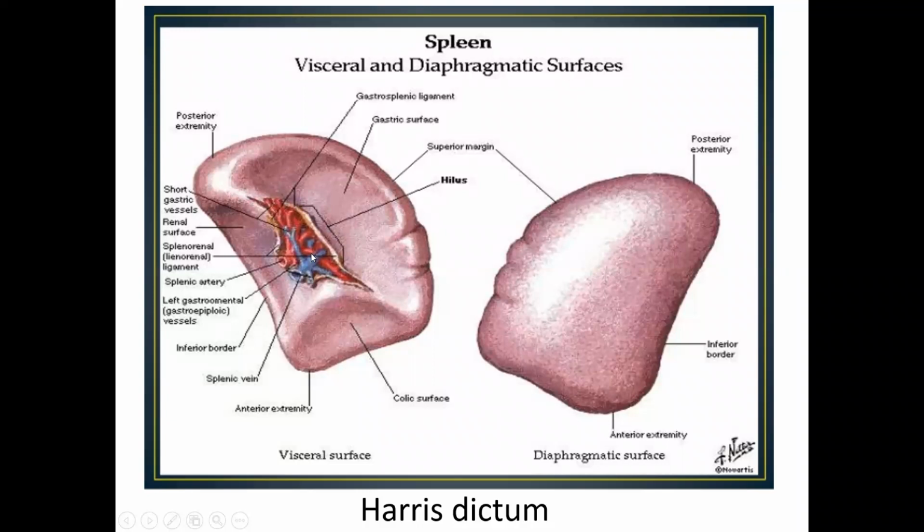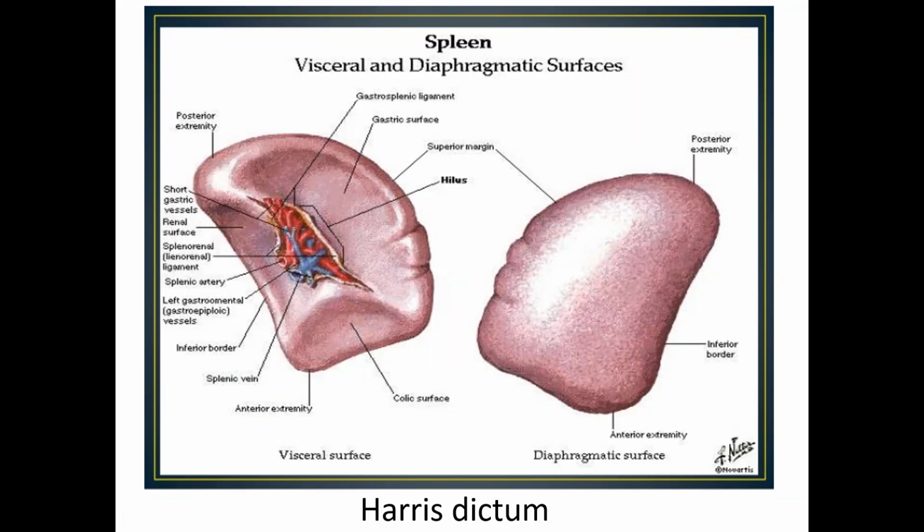When the spleen is ruptured, don't try to repair the rupture. What you try to do is remove the spleen altogether. When you are removing the spleen, you have to ligate the vessels entering the spleen, but after the gastric and gastroepiploic branches are given off. So you have to be as close to the spleen as possible.